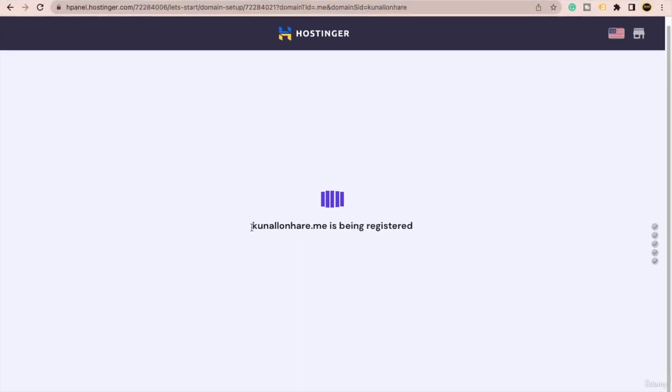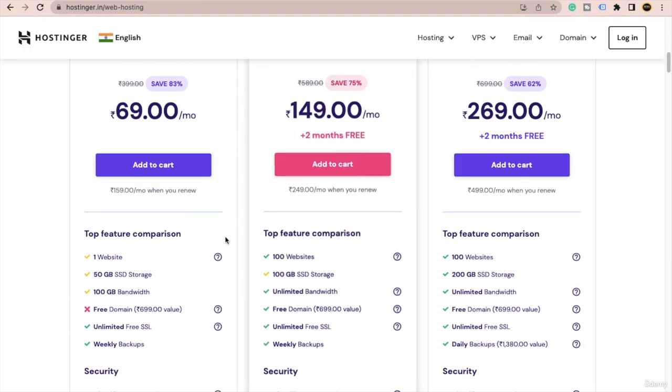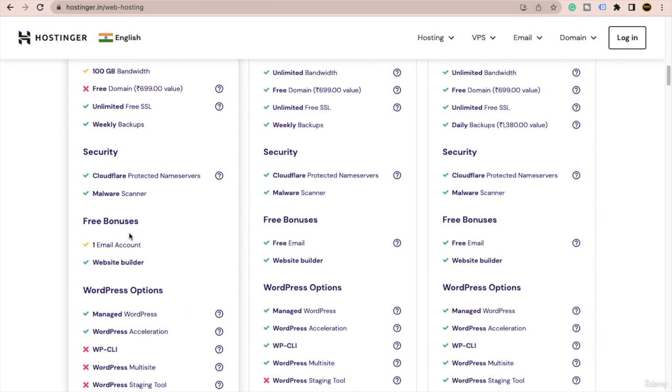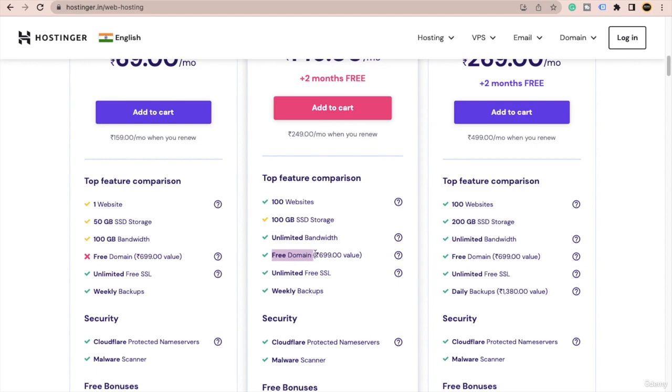And also one more thing guys, when you take the domain, you will not get the free domain option in the first plan. So you might have seen that in the web hosting plan, here you will not get the option of a free domain, you can see here. But as we have taken this plan, here we are getting the free domain.